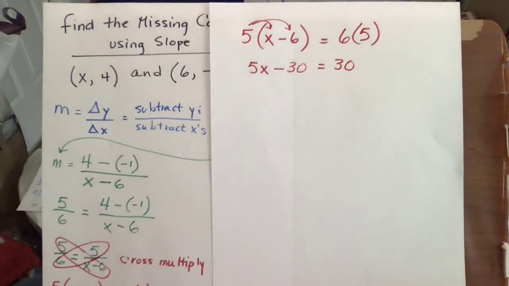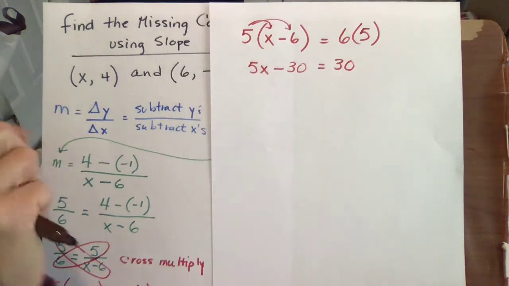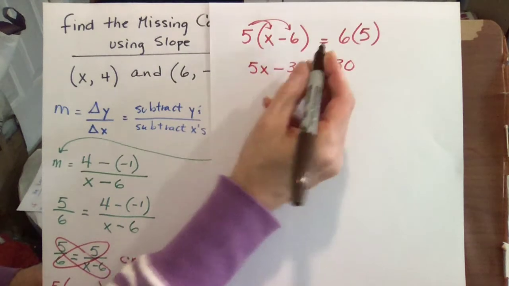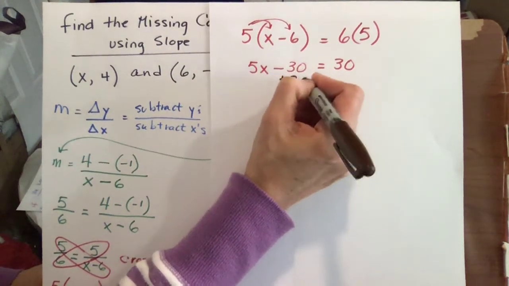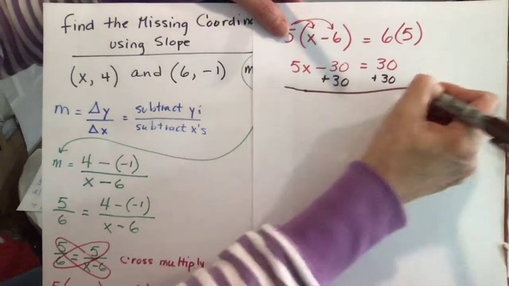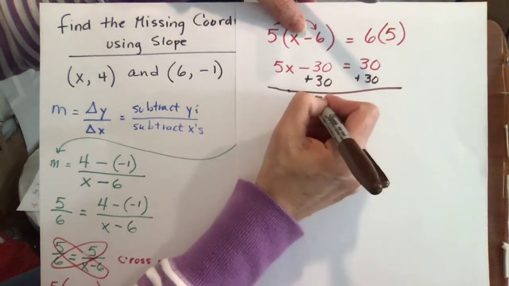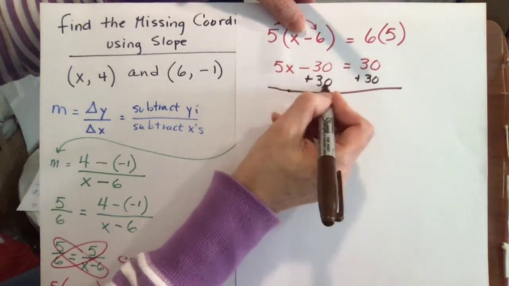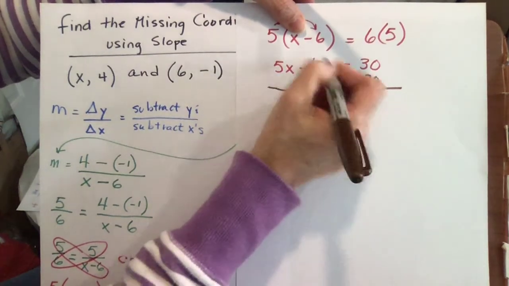Now don't go too fast, because a lot of us will do that and not actually pay attention to the operations going on here. Take this time and add that 30 to each side to start solving for x. 5x stays. -30 plus 30 wipes out to a 0.